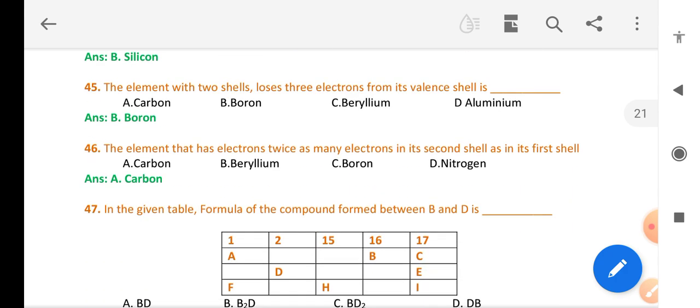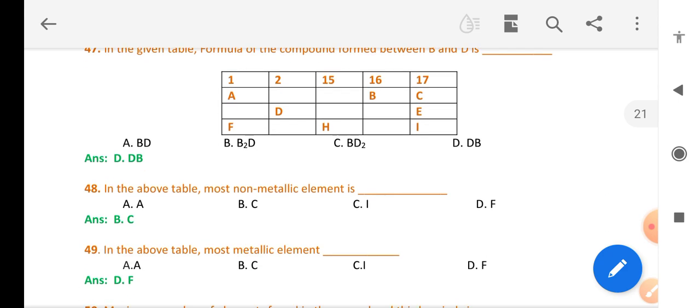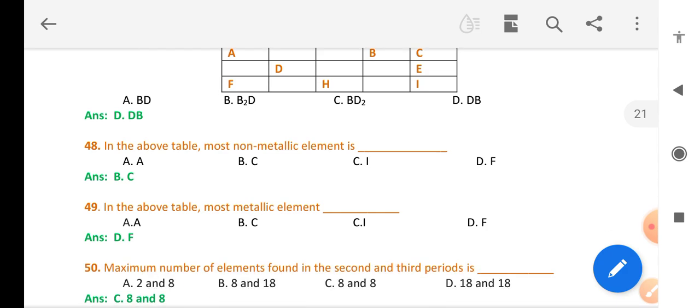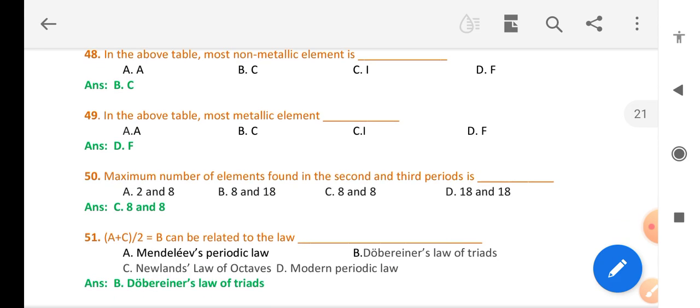The element with twice as many electrons in its second shell as in its first shell is carbon. In the given table, the formula of the compound formed between B and D is D and B. The non-metallic elements in the table are B and C. The most metallic elements in the table are D and F. The maximum number of elements is found in the second and third periods, C and B.